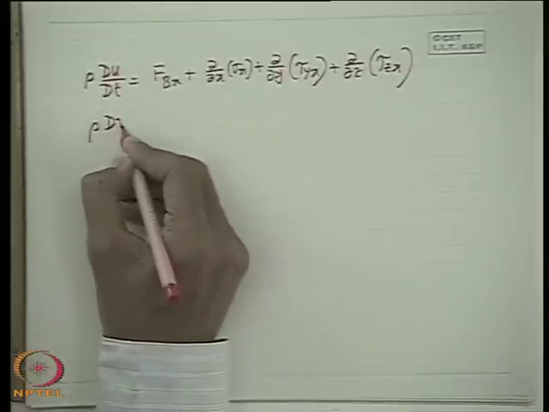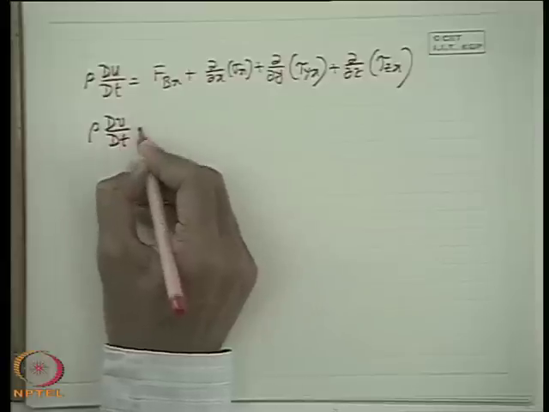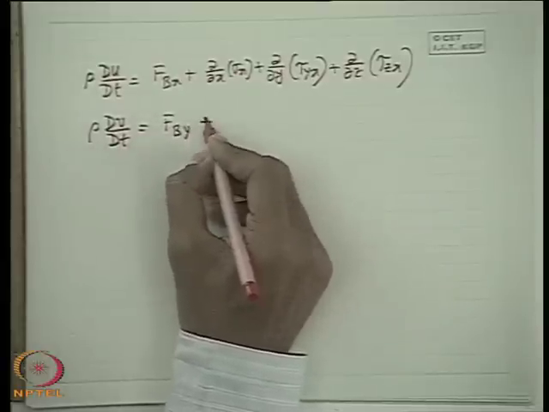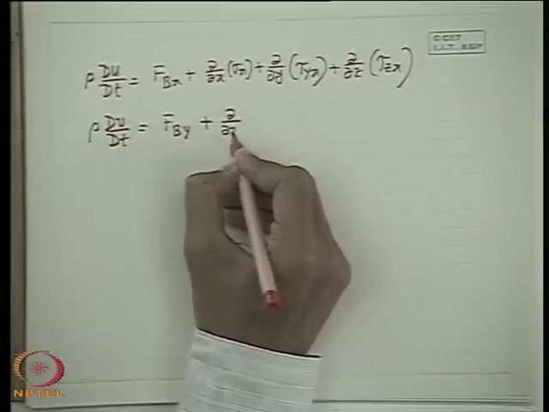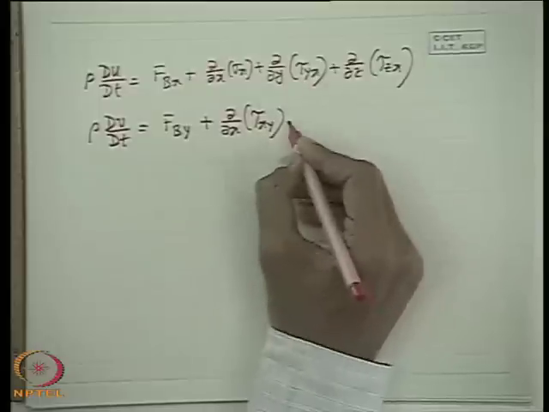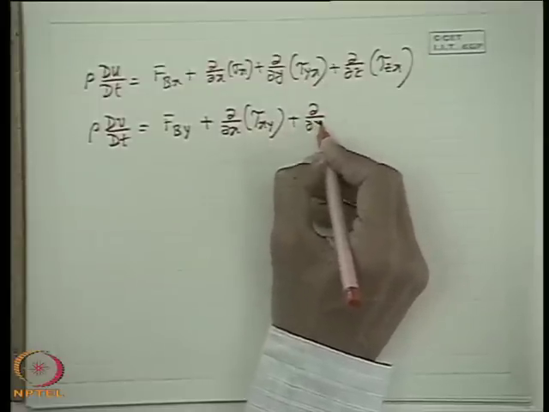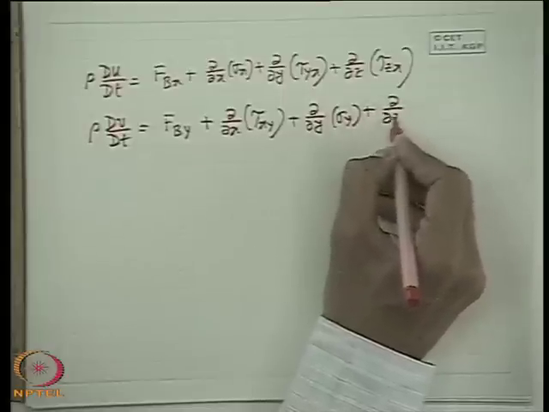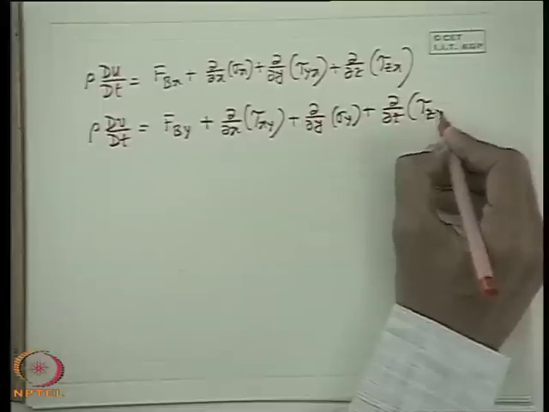Similarly, this is the mass times acceleration per unit volume, which equates to the net force acting in y direction per unit volume, that is del del x of tau xy. These two are equal, tau xy or yx, plus del del y of sigma y plus del del z of tau zy, that is the y plane.